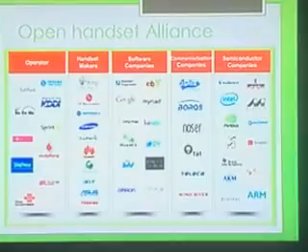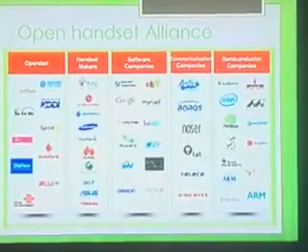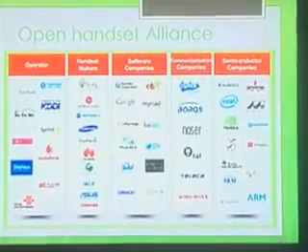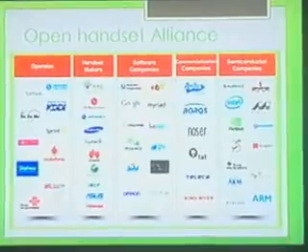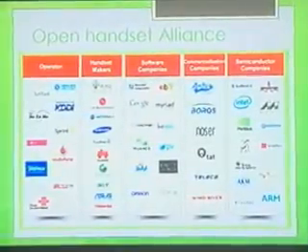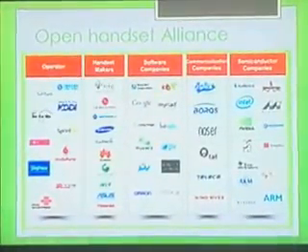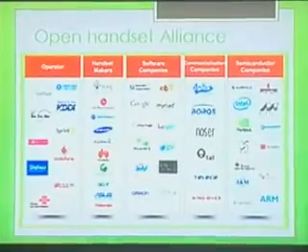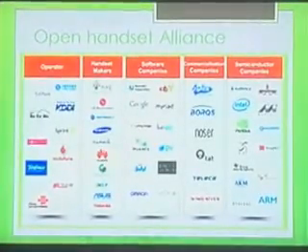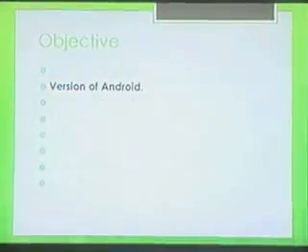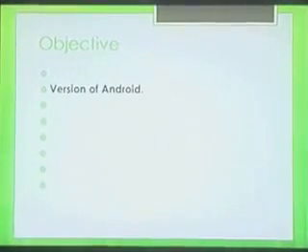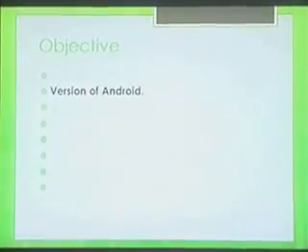This organization includes not only software, electronics, and computer hardware but also semiconductor companies. So this whole organization supports Android in its market launch.